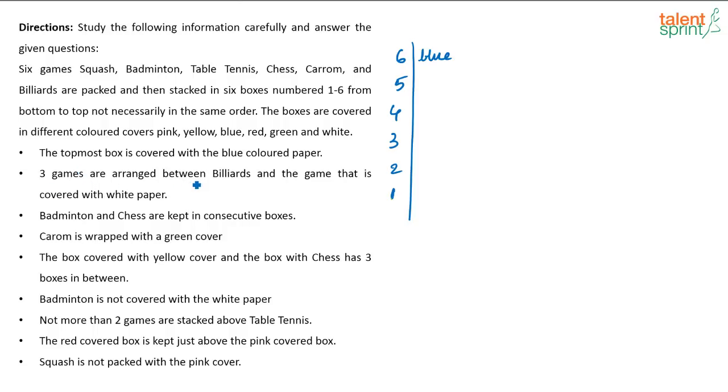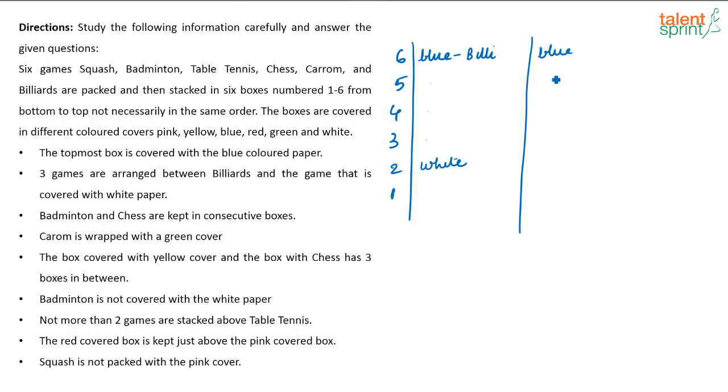3 games are arranged between billiards and the game that is covered with white colored paper. So you have a lot of possibilities here, right? So one possibility is billiards can be here, correct? This can be billiards, right? If this is billiards, then which can be white? 1, 2, 3. This can be white, correct? This is one possibility. Now another possibility is, this is blue, I already know.